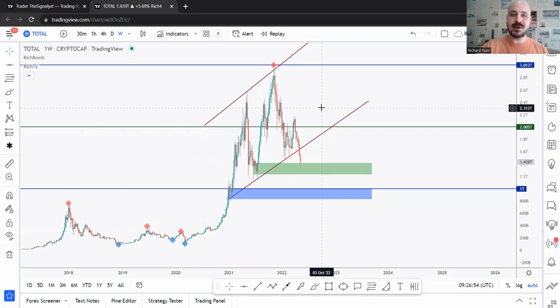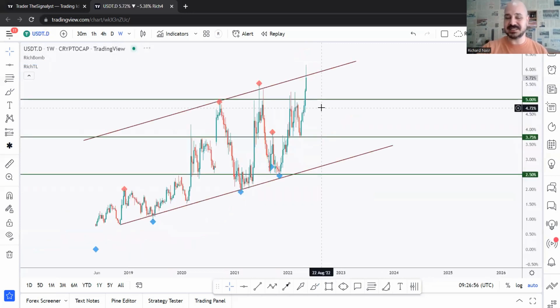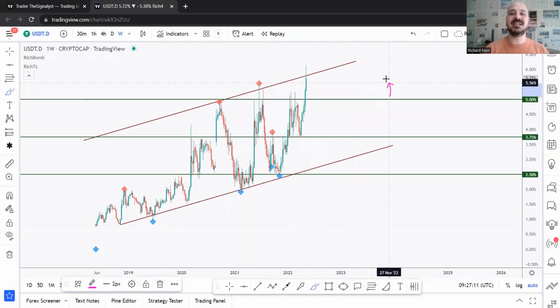The next one I keep an eye on is USDT dominance, because as you can see, it's highly negatively correlated with Bitcoin and total. When traders in general are shifting their money from whatever altcoin or trading account to USDT, then you will see that the demand or the price of the USDT is going higher, because this one is in percentage, right?